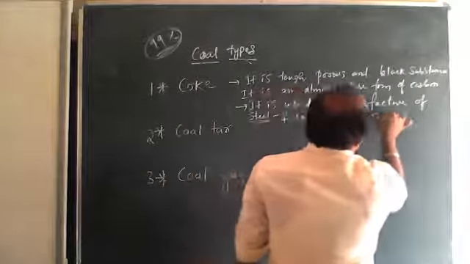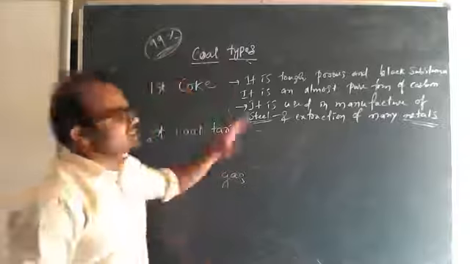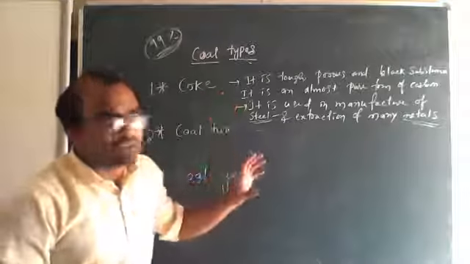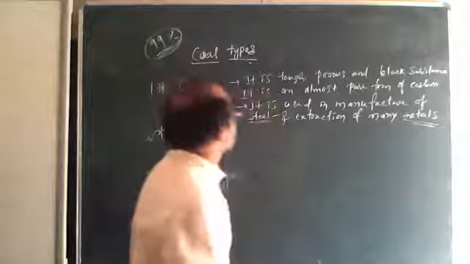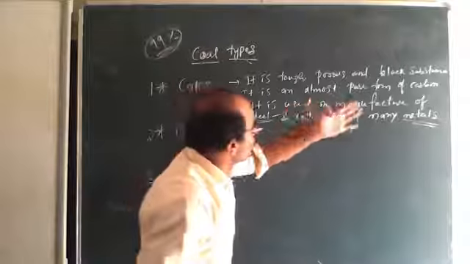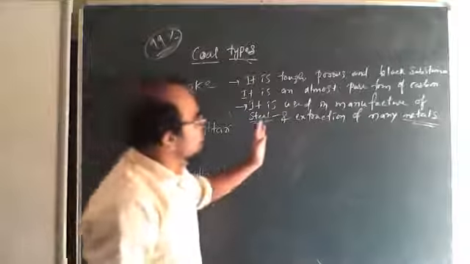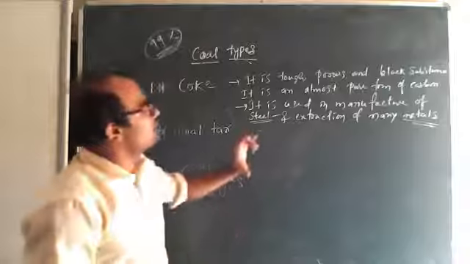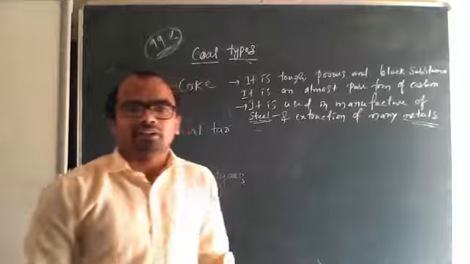It is used in extraction of many metals. Okay. See, coke is a tough, porous, and black substance. It is an almost pure form of carbon. It is used in manufacture of steel and extraction of many metals.